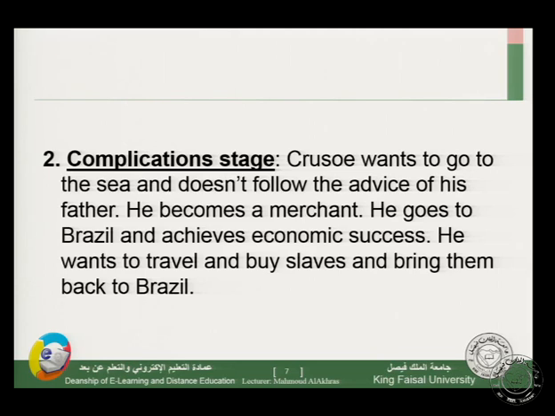From the exposition stage, we have a platform for background and seeing the characters and especially the protagonist of this novel, Crusoe. Then we have complications. We have what? Rising action, adventures in the sea. He leaves England and starts his adventures.